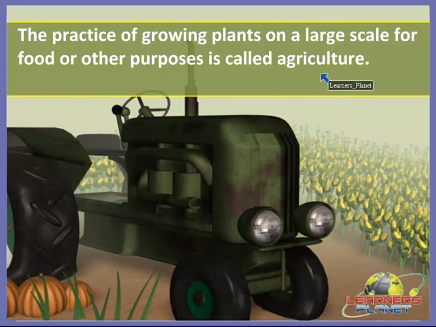For example, we get rubber from the rubber tree. We can also get gum from the acacia or kikar tree, right? And many other things we can get from plants. Like from herbs, we get medicines, for example tulsi and neem, right? So there are many such plants which are needed by us. So the practice of growing plants on a very large scale for food and also for other purposes is called agriculture. I hope you are clear with this term, right?